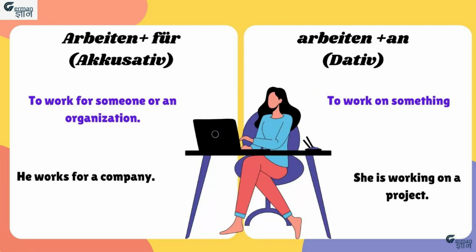Next verb is arbeiten an. In this case, whatever object comes after an will be dative. Arbeiten an means to work on something, for example, a task or a project. An example can be Sie arbeitet an einem Projekt means she is working on a project. Now second is arbeiten für and this time the object will be accusative. Arbeiten für means to work for someone or an organization. For example, er arbeitet für eine Firma. It means he works for a company.